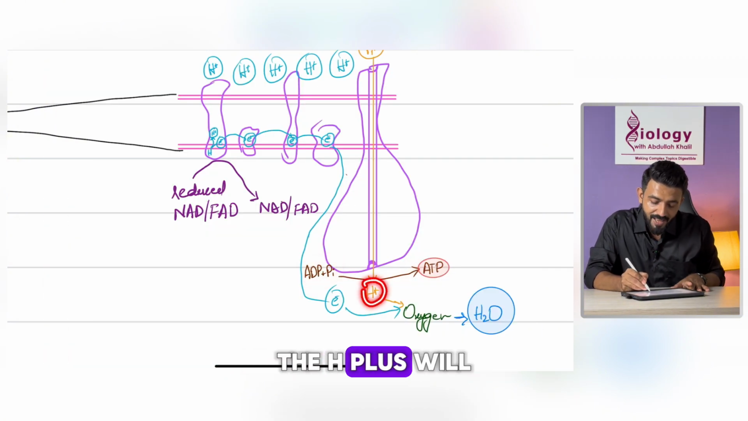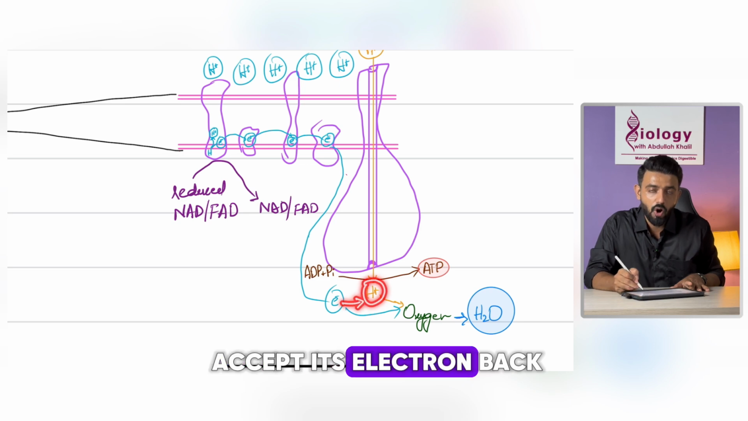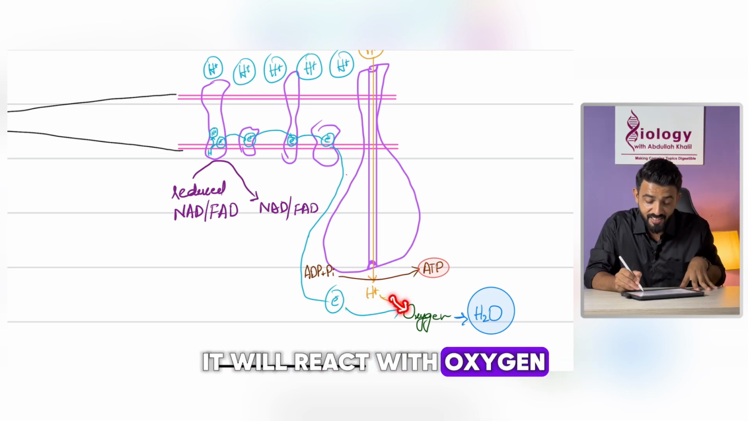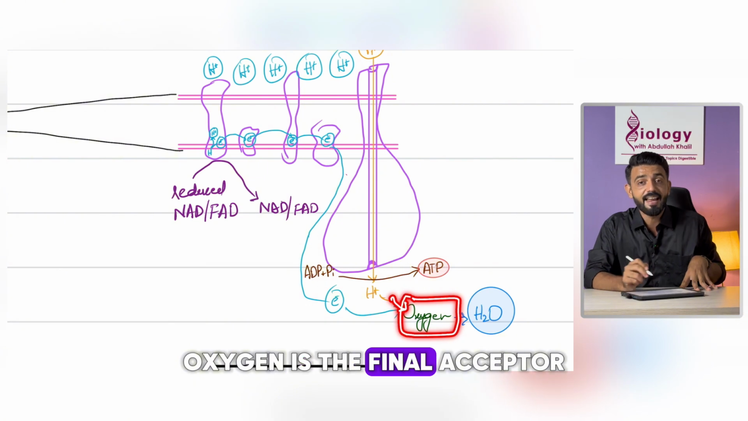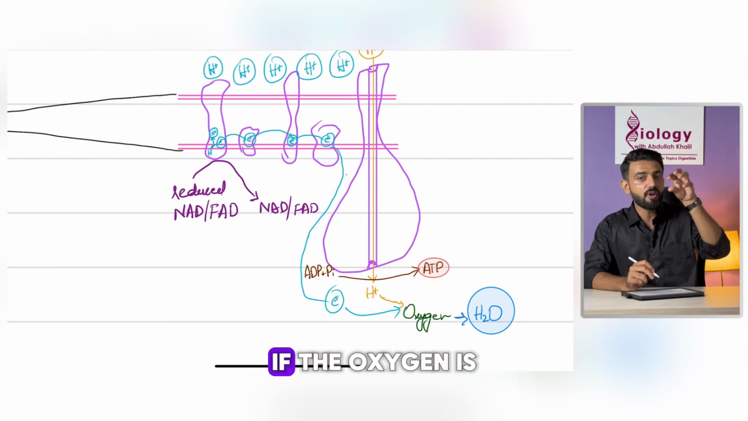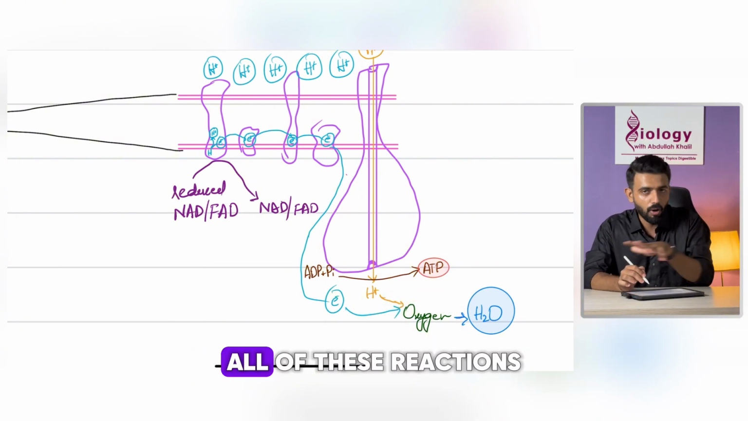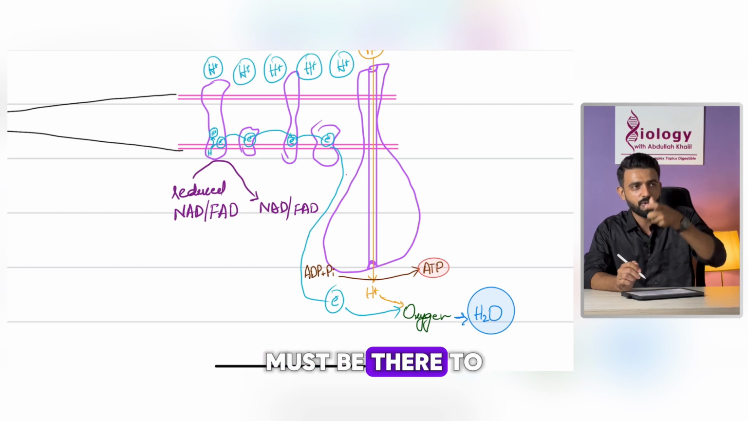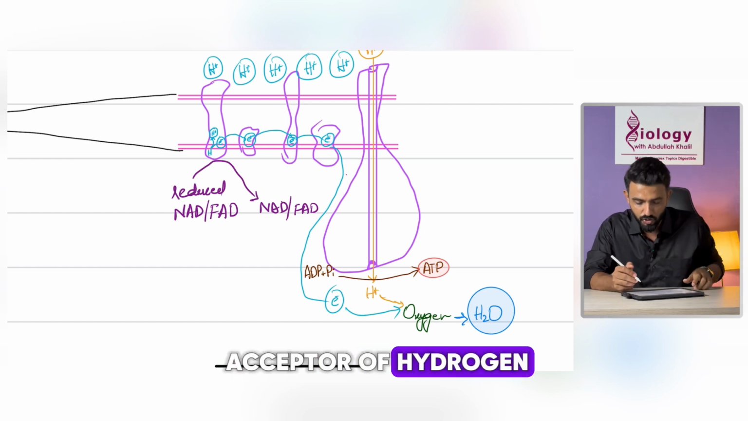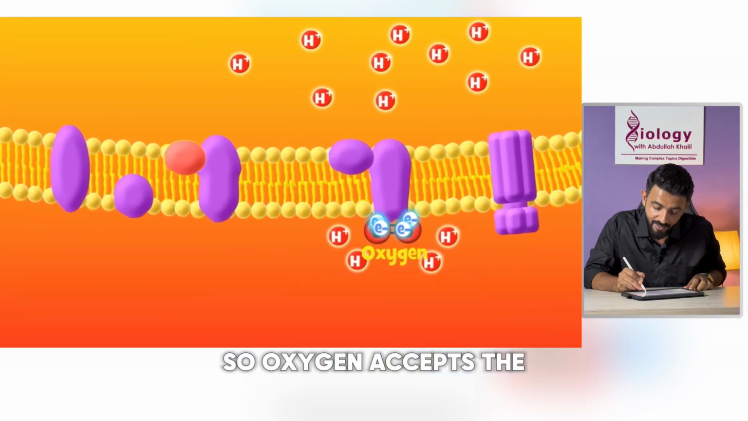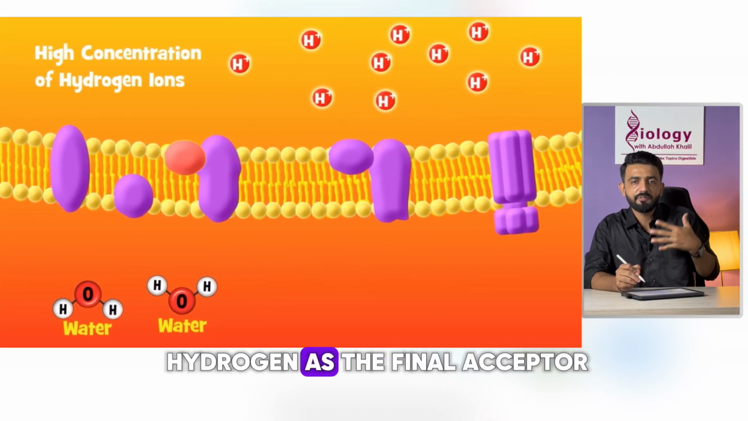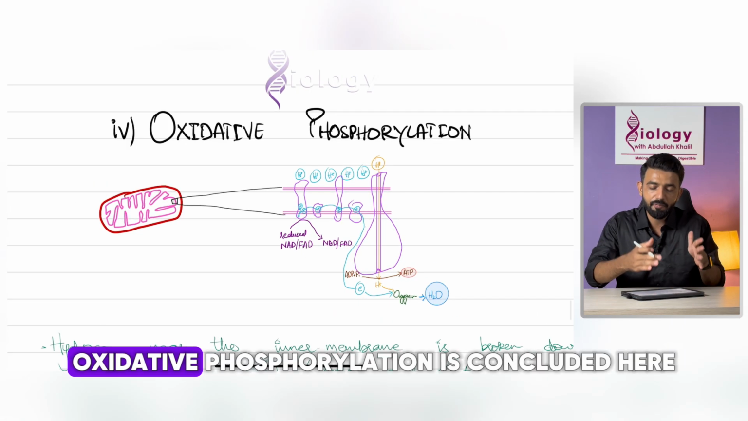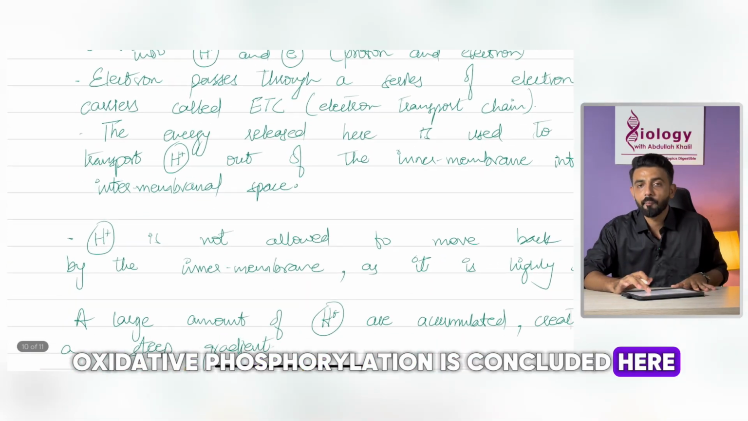Finally, the H plus will accept its electron back from the electron transport chain. It will react with oxygen. Oxygen is the final acceptor. If the oxygen is not present, all of these reactions will not happen. So oxygen must be there to act as the final acceptor of hydrogen. So oxygen accepts the hydrogen as the final acceptor and water is formed. Oxidative phosphorylation is concluded here.